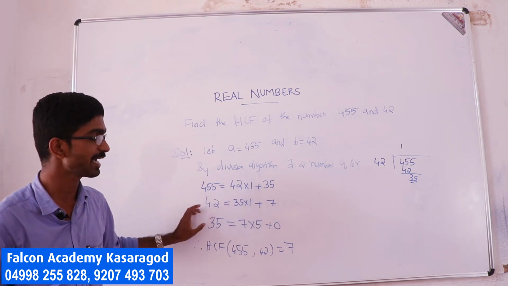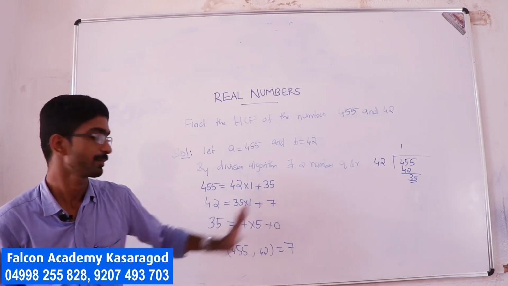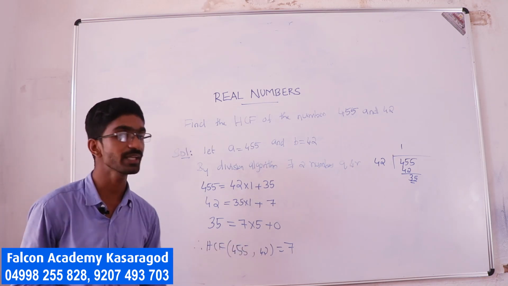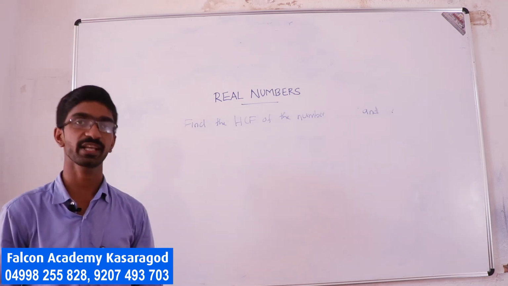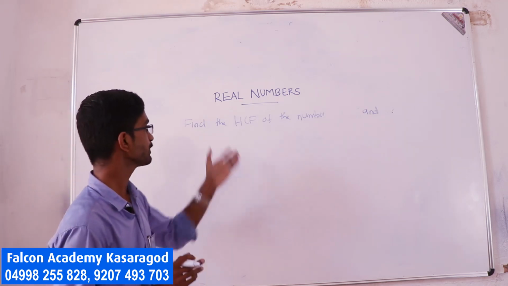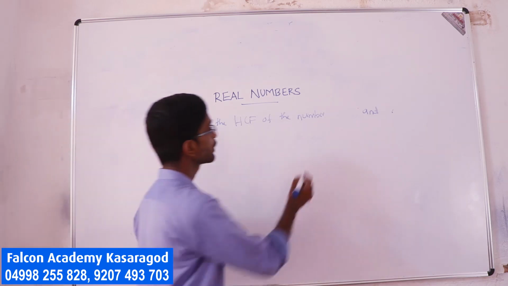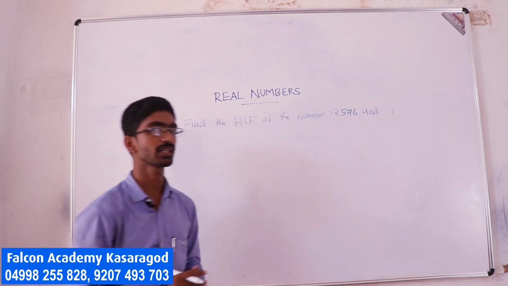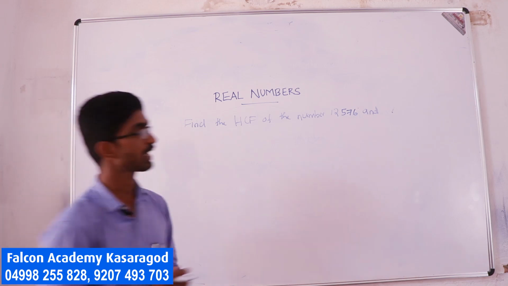So in each step, for the two numbers, their HCF is 7. Now I will try a similar way, one more example for your clarification. So HCF of the numbers 12,576 and 4,052.